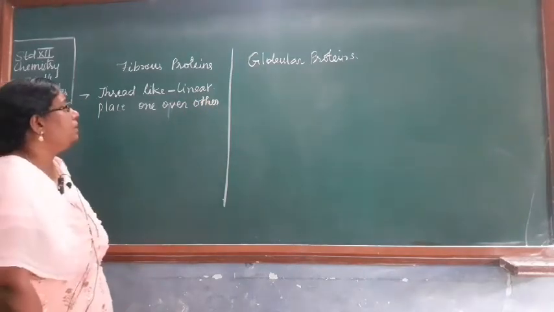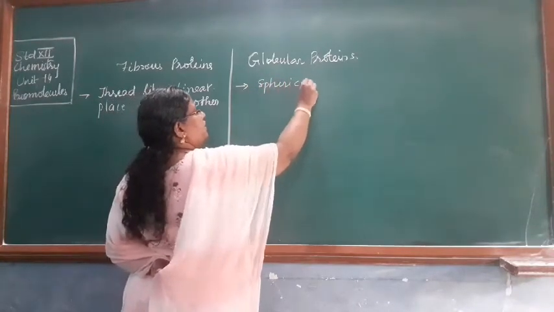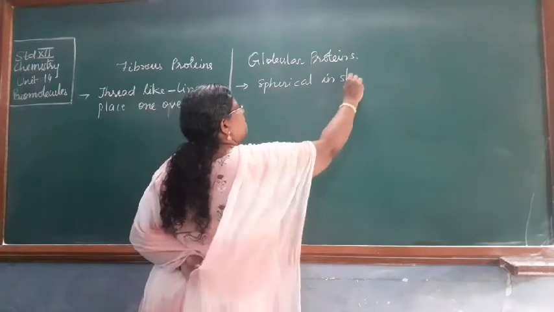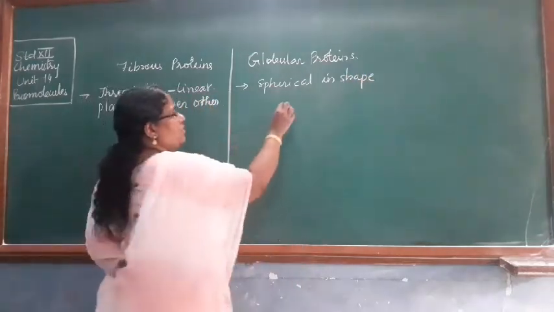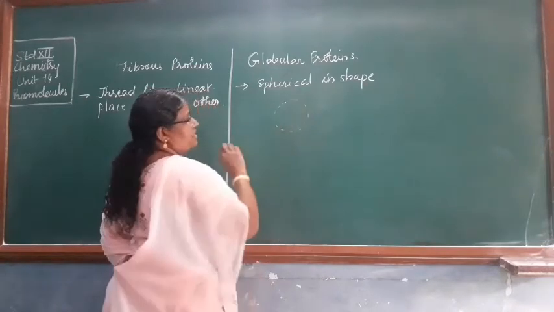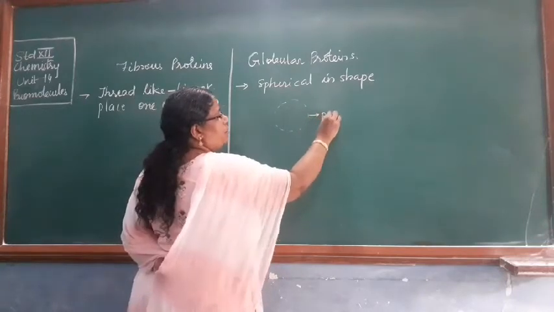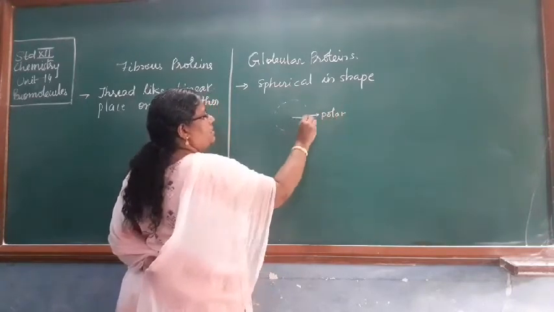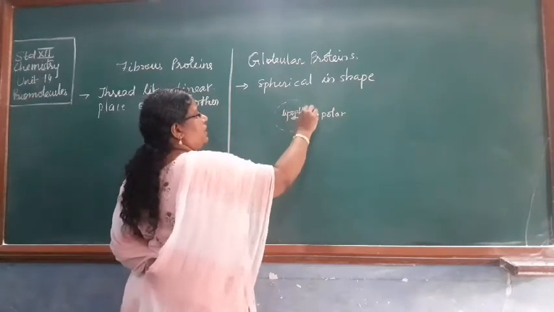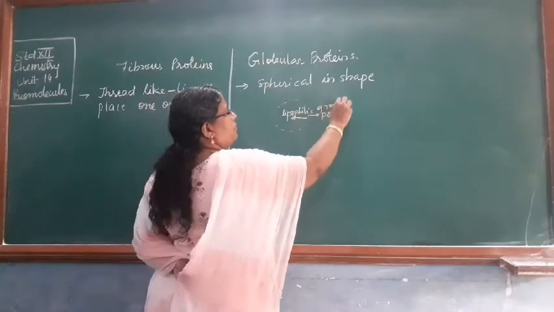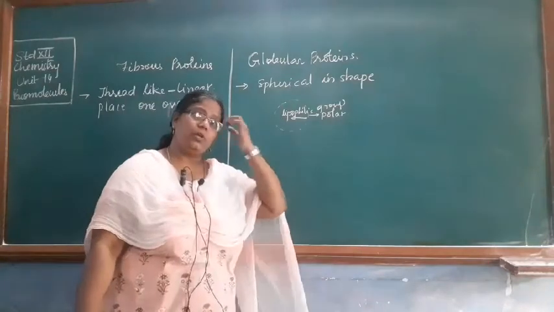While globular proteins are spherical in shape, just like a sphere. And what will they be like? Suppose I am indicating this as the globular protein. It is spherical in shape. Outside it has a polar group, and inside it has a lipophilic group. Lipophilic group means it is fat soluble, while the polar group is soluble in water.